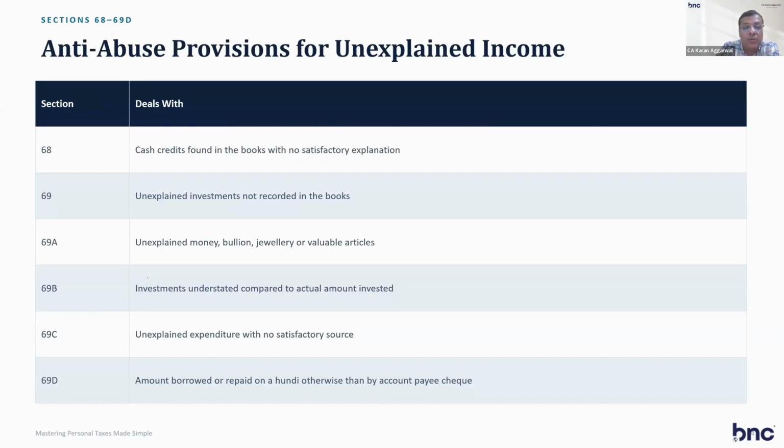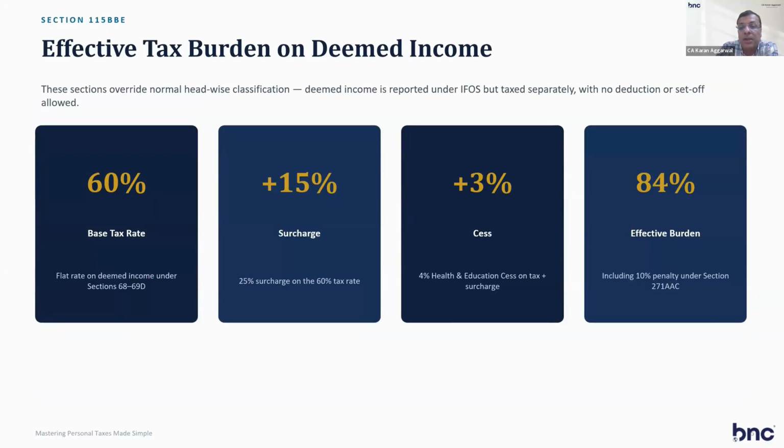Cash credits found in the books with no satisfactory explanation, unexplained investments, unexplained money, investment understated, unexplained expenditure, amount borrowed or repaid on hundi. So these are the unexplained income or expenditure which you can't explain. The source you can't explain, that is taxable at 78%. Effective rate is 84%. It is a very high rate for income which you can't explain.